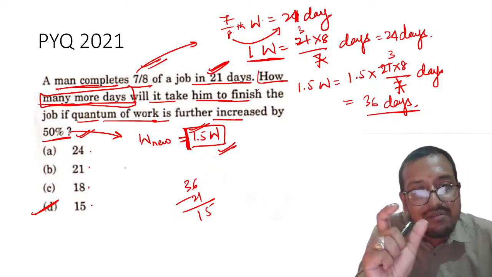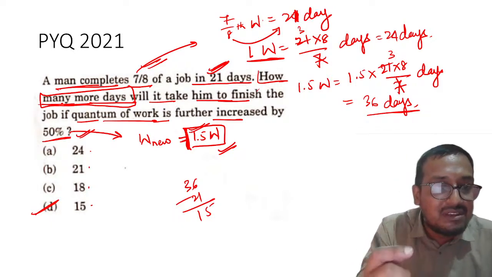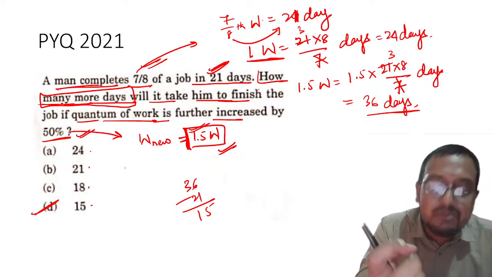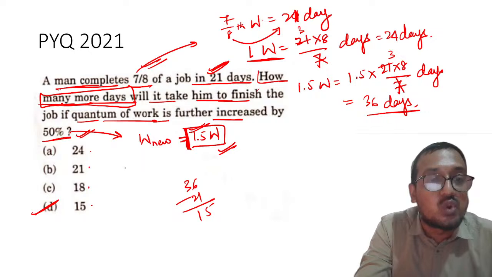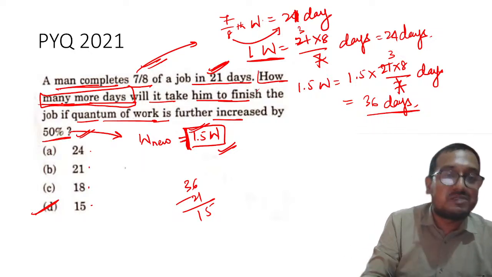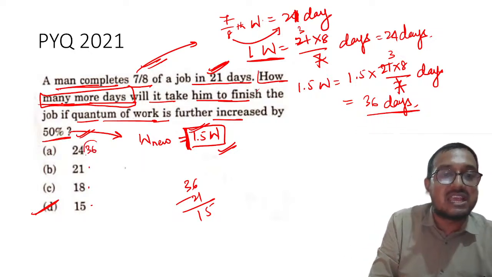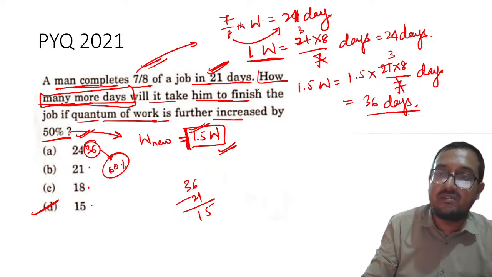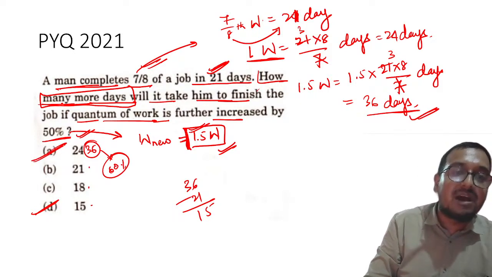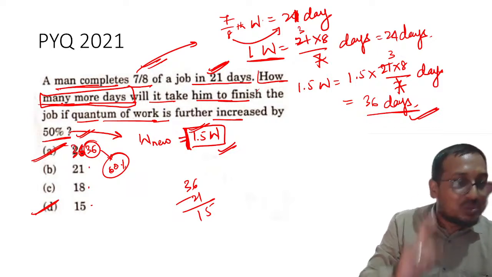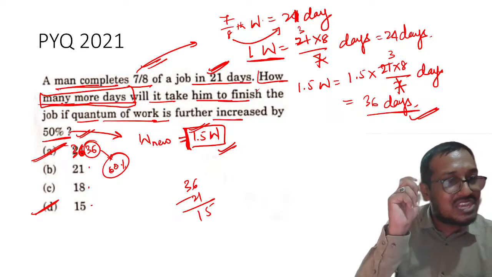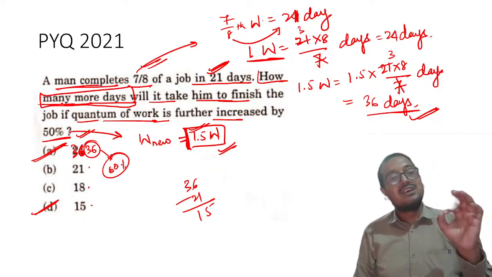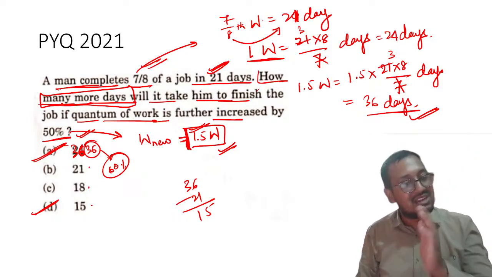So UPSC is quite in depth. They are thinking where a student can go wrong, and luckily here the option was not 36. Otherwise I can bet more than 60% of students will solve till this point very correctly and immediately mark this answer as 36 if it had been an option, right? So please don't make this kind of mistake. Make sure that you are solving it appropriately. Understood?